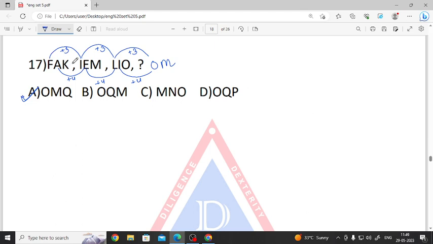If we want to see again, okay, see K goes to M, plus 2, M goes to O, plus 2, then O should again go with plus 2. Q, see, OMQ. So the first letter is plus 3, second letter is plus 4, and the last letter is plus 2. Plus 3, plus 4, and plus 2.